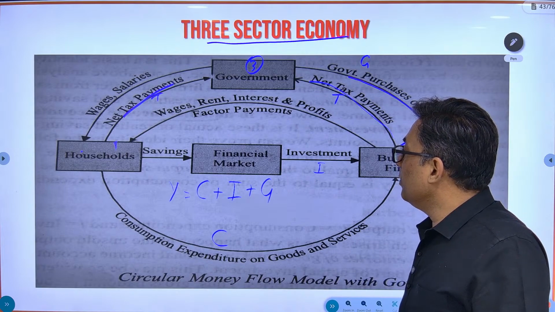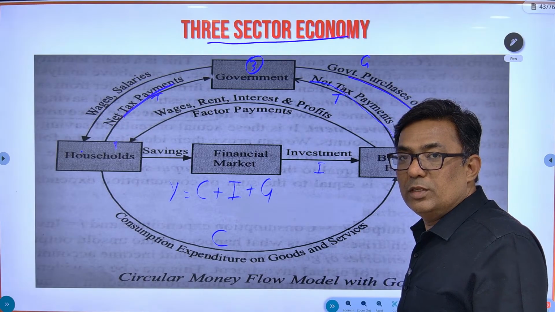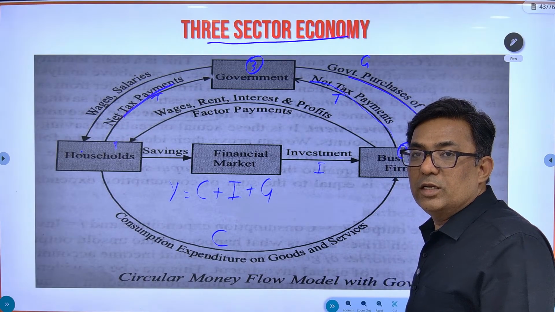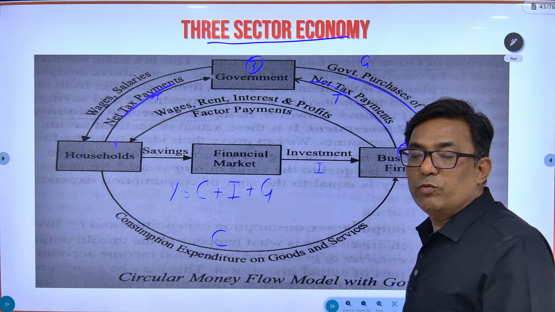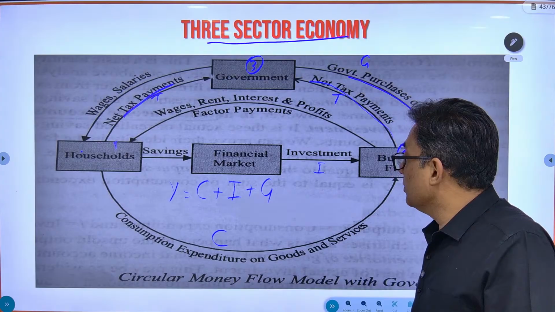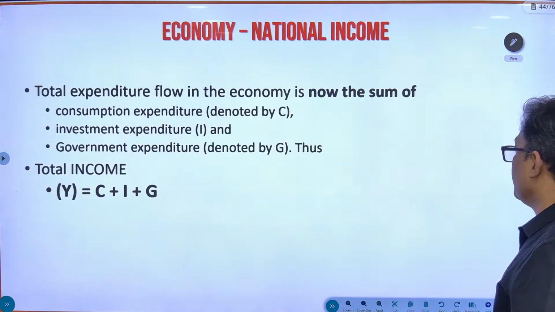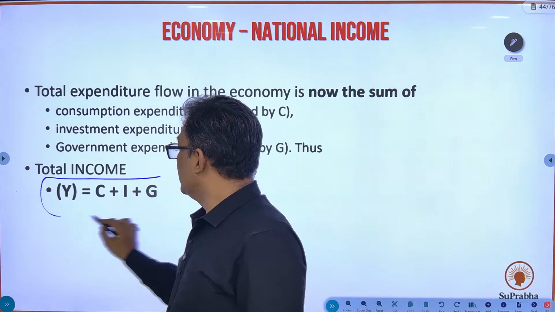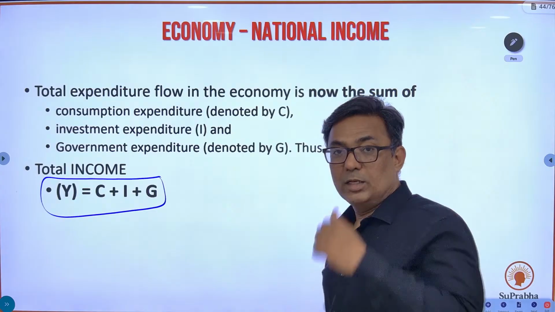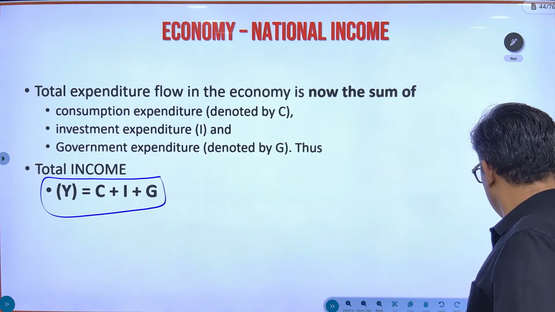Y is equal to C plus I plus G. This is the equation for national income for a three-sector economy. It's a closed economy because we have no relation with the rest of the world. So Y is equal to C plus I plus G. That is the equation. Kindly keep that equation in mind.